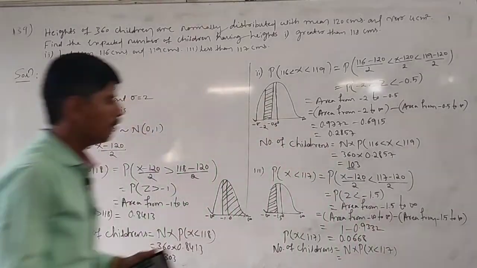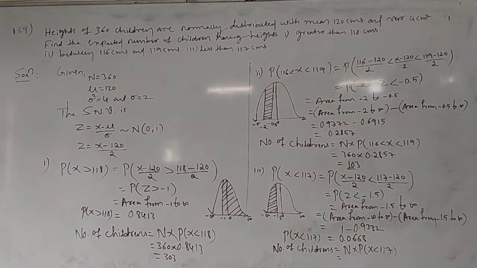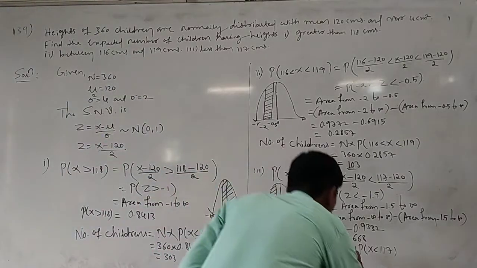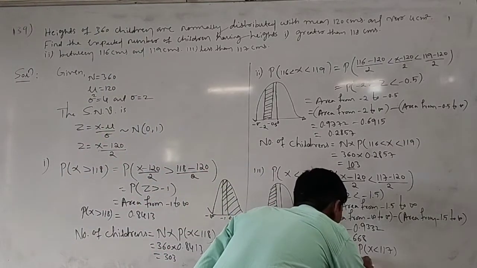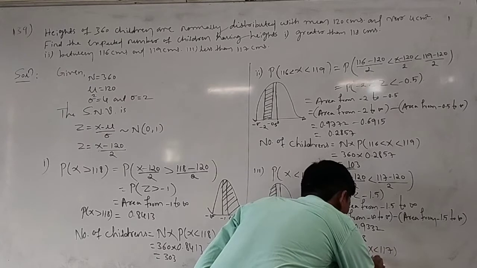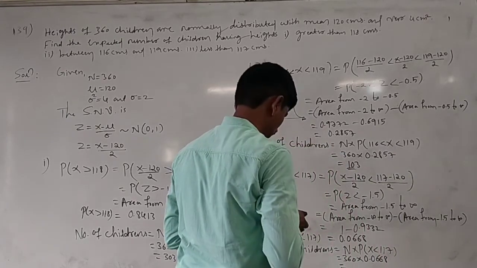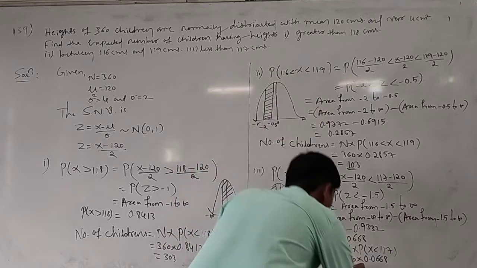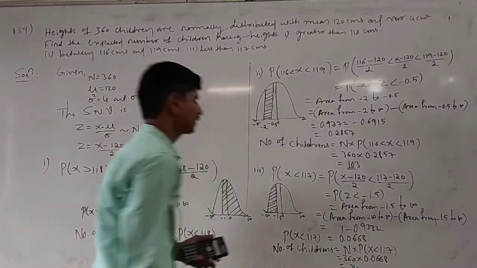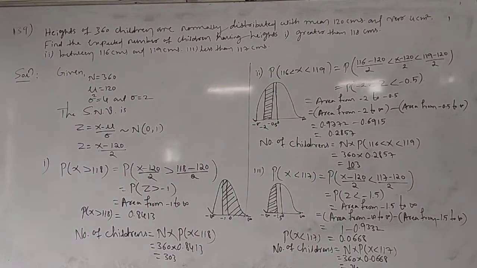Substitute the values: capital N is 360 into 0.0668. Then we get 24.04, approximately 24. The number of children is 24.